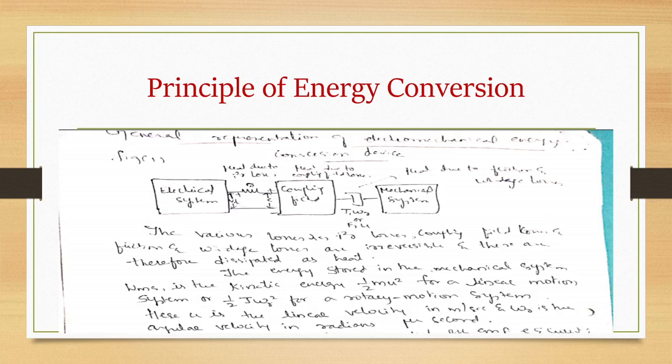Energy stored in the mechanical system WMS is kinetic energy: half m u square for a linear motion system, or half J omega square for a rotary motion system. Here u is the linear velocity in meters per second and omega r is the angular velocity in radians per second.